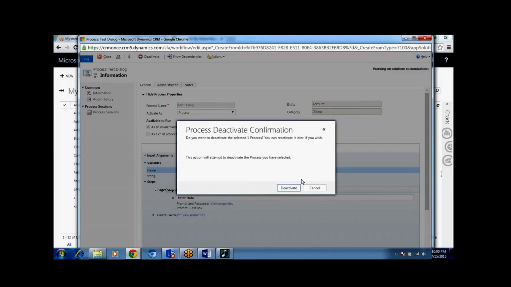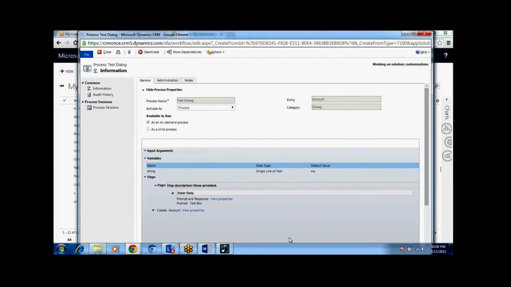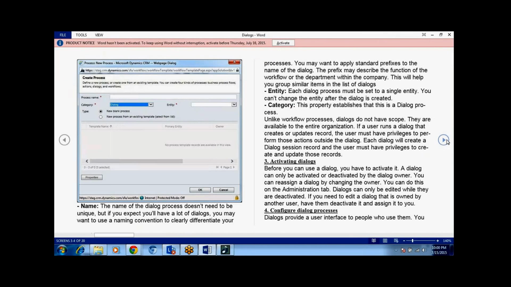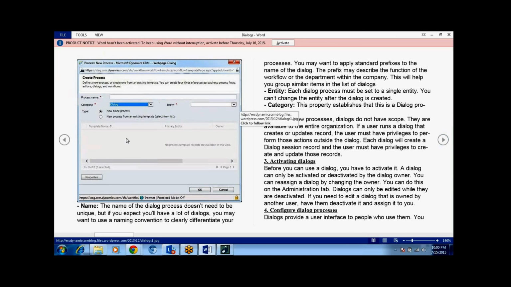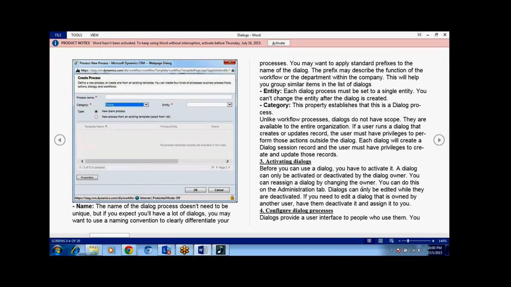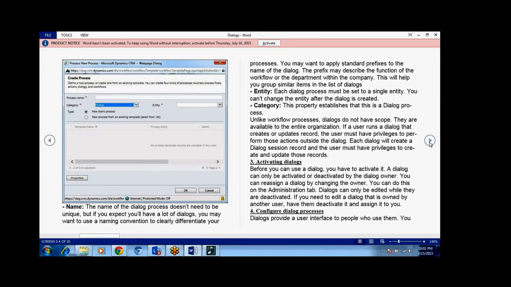So that is the dialogues in MS CRM. Here this is a screen and the entity, what I have explained in the material. Here name is the name of the dialog or process. Here we have to select the category and the entity, and then activate the dialog. You can see the activate dialog and configuring the processes.